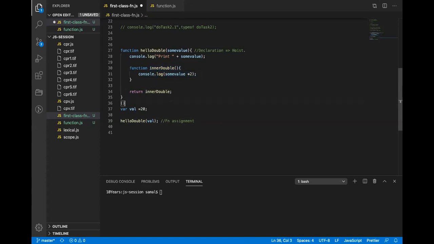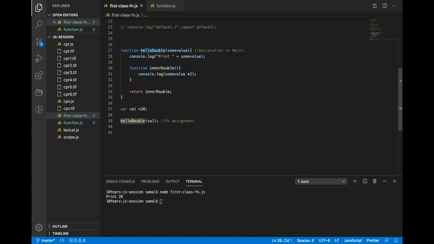If I do double with parenthesis, it will call the function, and it will return something which is inside the function. But it is returning this function. Because it is a non-primitive, it does not return the function itself. It returns a reference to where the function is defined. Because function can be assigned to a variable, being a first class citizen, here I called the function but did not assign it anywhere. That is why this function is not being referenced anywhere.